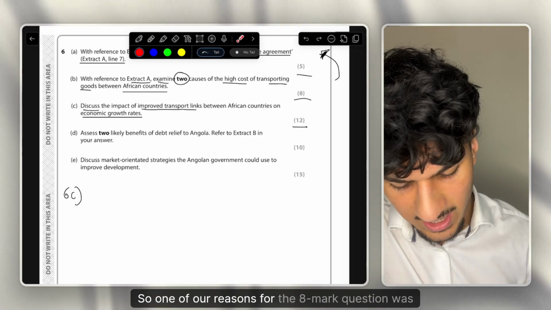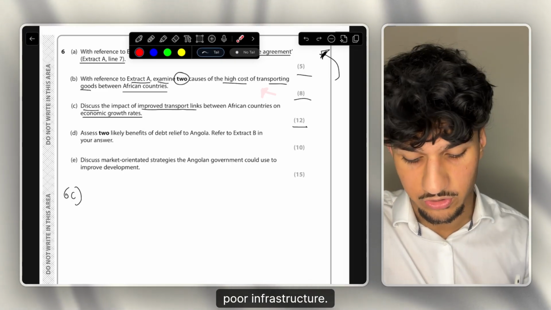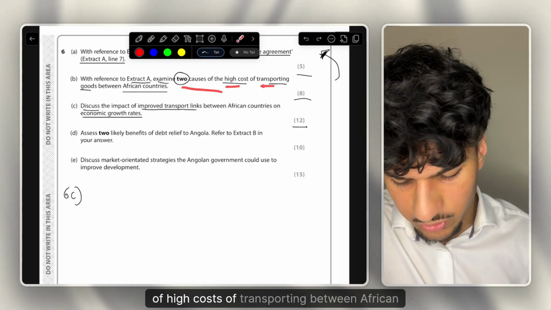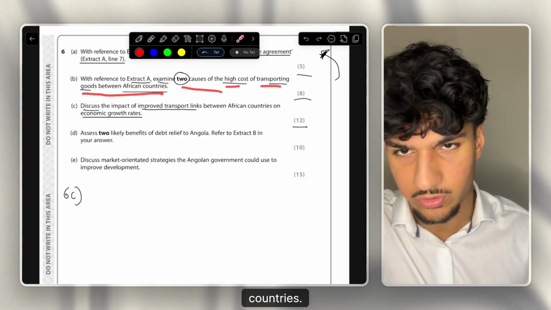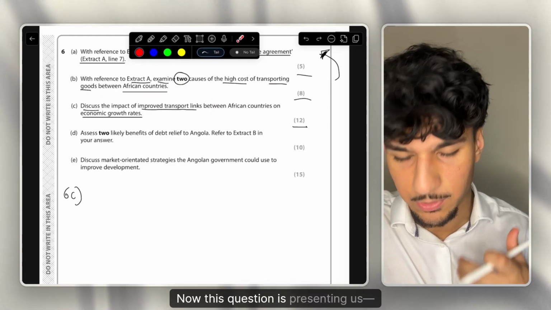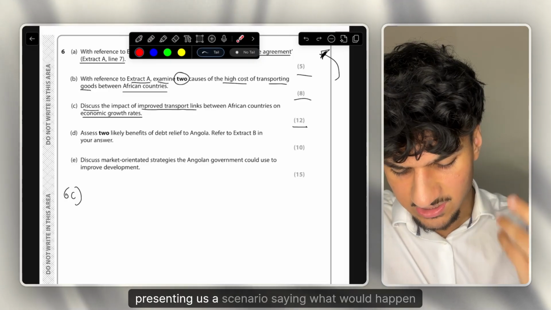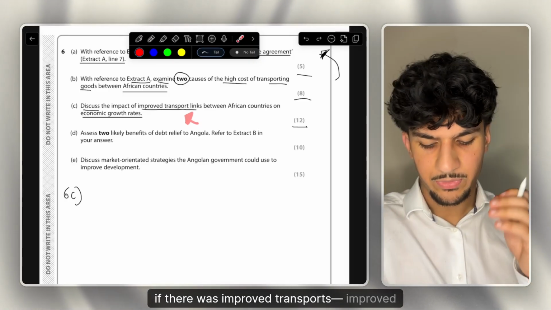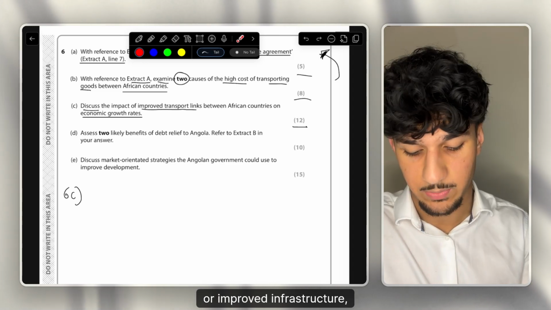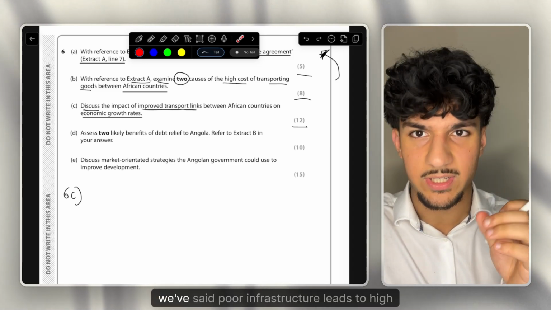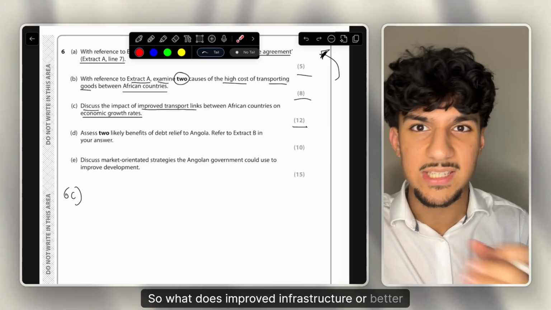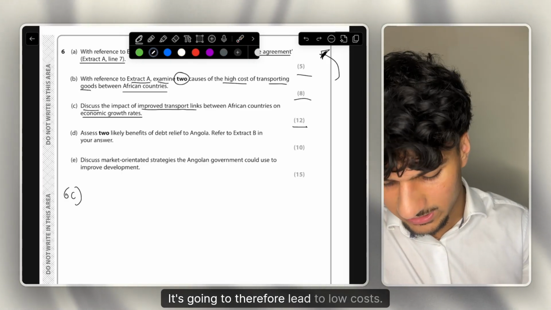So one of our reasons for the 8-mark question was poor infrastructure. We said poor infrastructure was one of the causes of high costs of transporting between African countries. Now, this question is presenting us a scenario saying what would happen if there was improved transport links, so improved infrastructure basically. So in the previous question we've said poor infrastructure leads to high cost. So what does improved infrastructure or better infrastructure lead to? It's going to therefore lead to low cost.